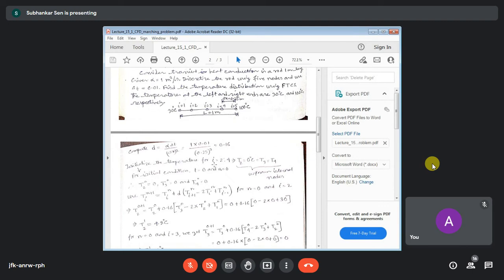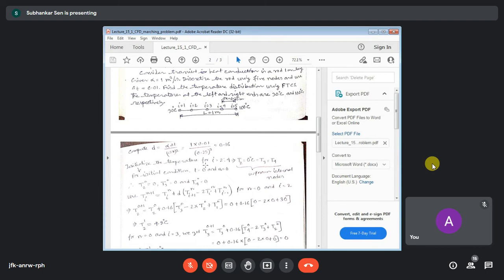So the initial condition is required to start your calculation. Your calculation may be lengthy or may not take much time, it depends on the initial condition, but different students taking different initial conditions will ultimately get the same solution. This is important, you have to remember it. It is not that everybody has to take 0, but taking 0 is better. Somebody can take 10 degrees centigrade also, and his final results will not be different.